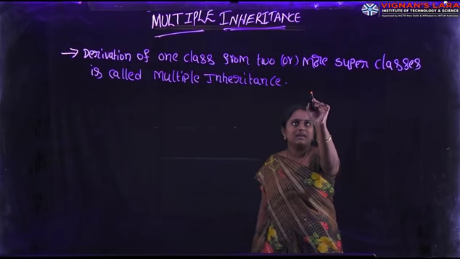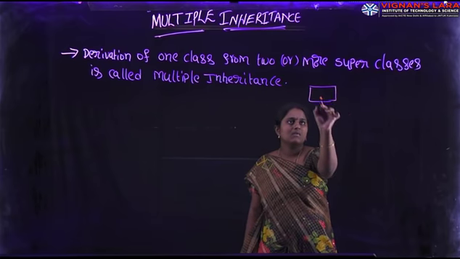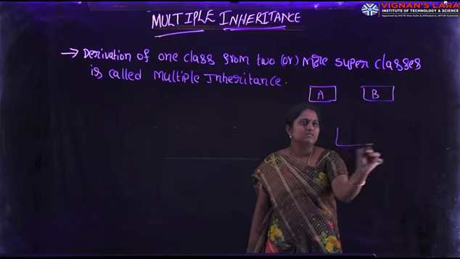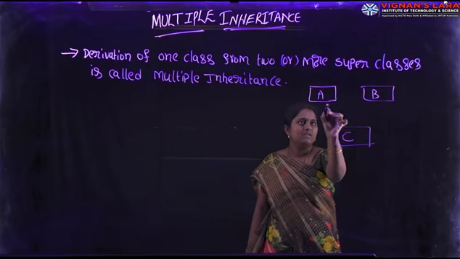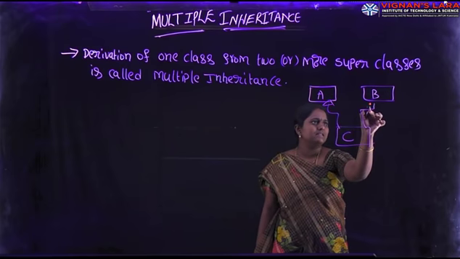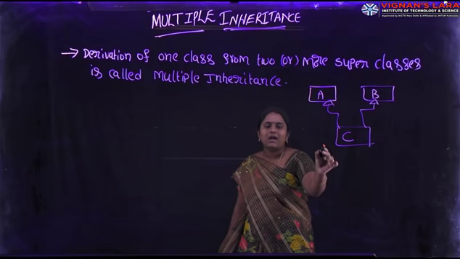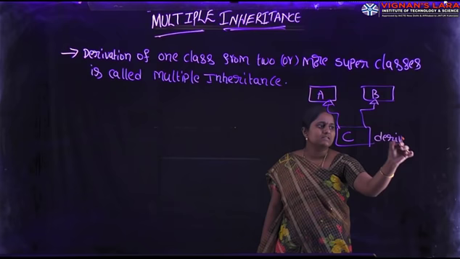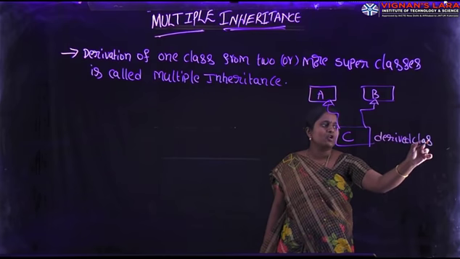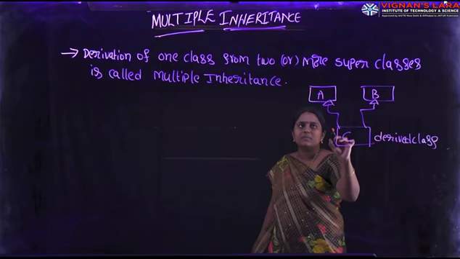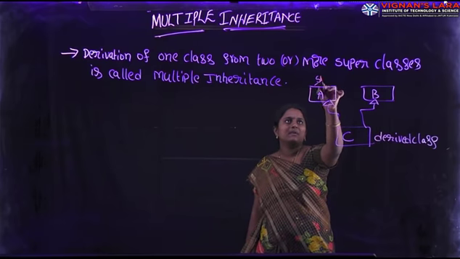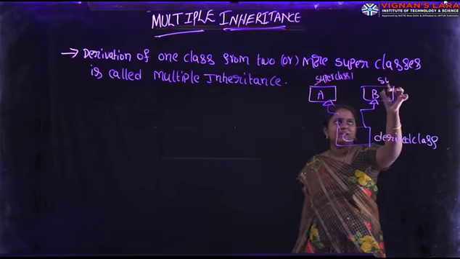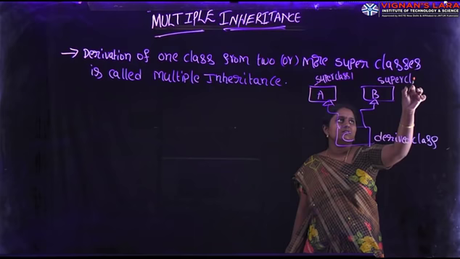For example, here A, B, and next one, C. Here C is derived from A and C is derived from B. Here the derived class is C. A is superclass 1 and B is superclass 2.